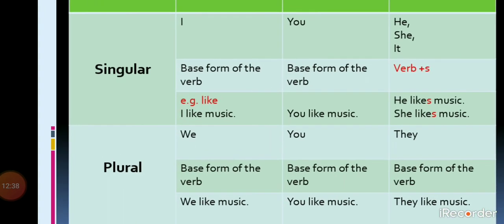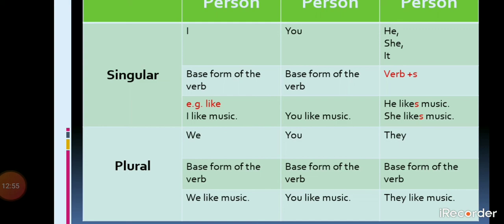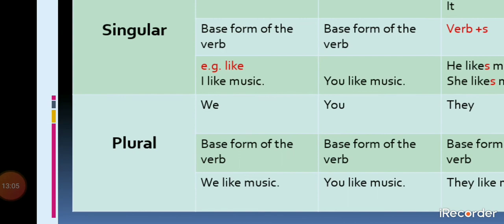Now just have a look at the first person, second person, third person plural forms. In the first person plural form, we use we. In that case also, we have to use the base form of the verb. The example is we like music. Secondly, the second person plural, that is you. In this case also, we have to use the base form of the verb: you like music.